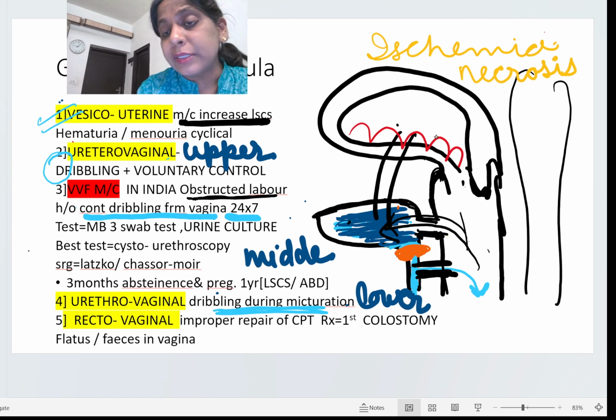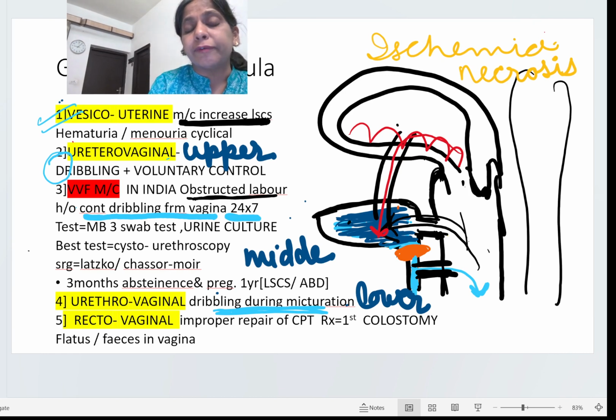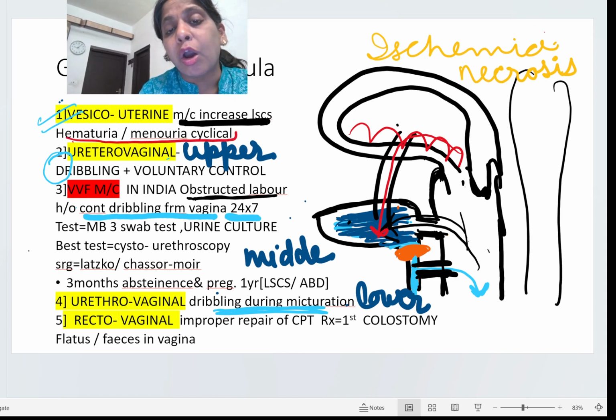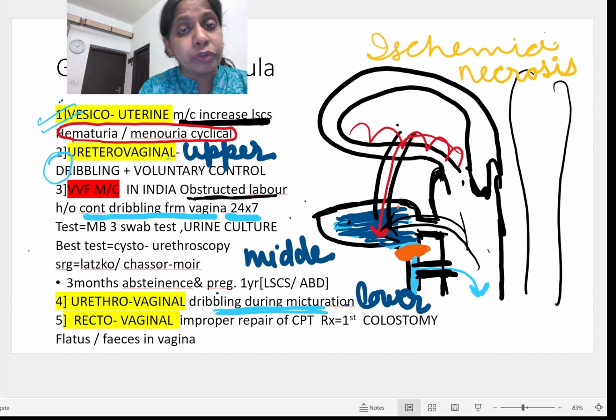Due to the presence of this fistula, the menstrual blood will come into the bladder, and the patient will suffer from hematuria, and that will be only during the menstrual cycle. So we can also call it cyclical hematuria or menorrhagia. So the particular history given by the patient in vesico-uterine fistula is hematuria which is cyclical, 4 days in a month, or menorrhagia.